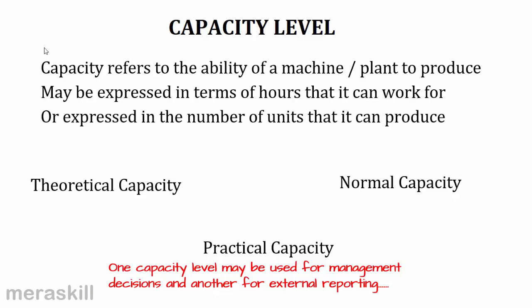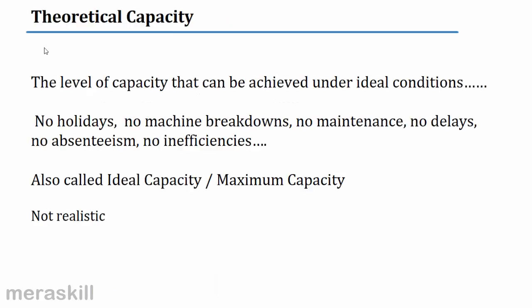Okay, and then we will see how these capacity levels are used for management decisions. Okay. See, interestingly, they say one capacity level may be used for management decisions and another for external reporting.